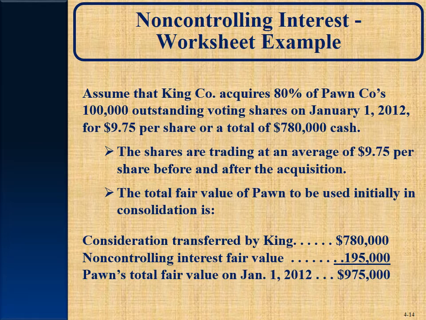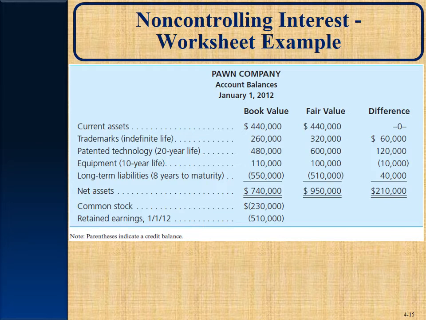Now remember, we do that because we're consolidating all the assets and liabilities. So King, having control, gets all the fair value of the assets and liabilities. Now here's Pawn Company's account balances. This is the company they just bought. So the book values are listed. You can see them, and the fair value of those assets.